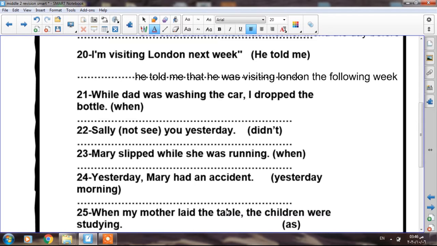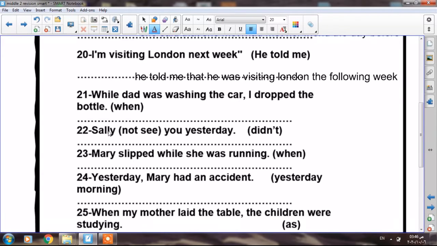The first one is the past simple and past continuous with their keywords, and the other rule is the future tense with all its forms. The first one is the past simple and past continuous and the keywords.